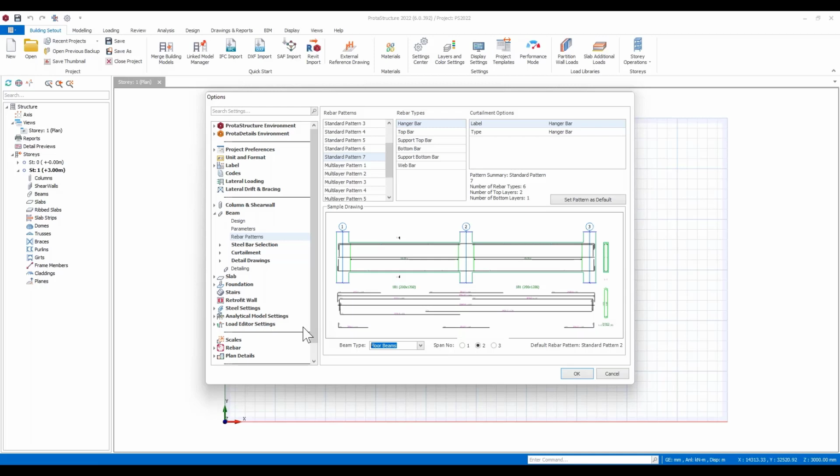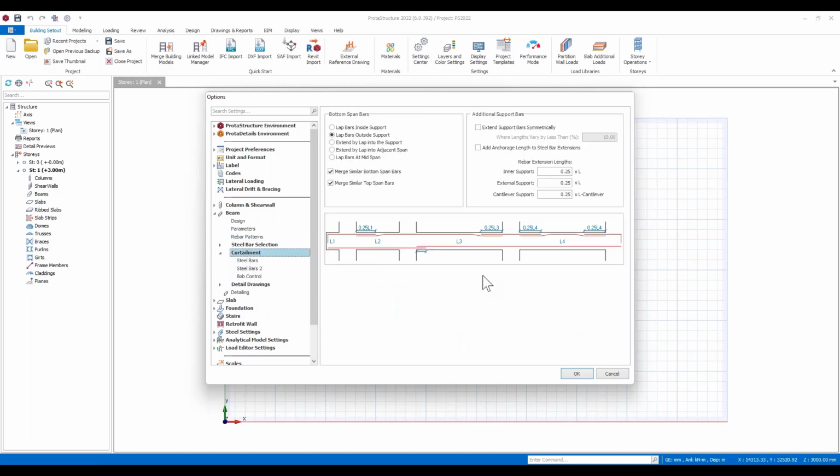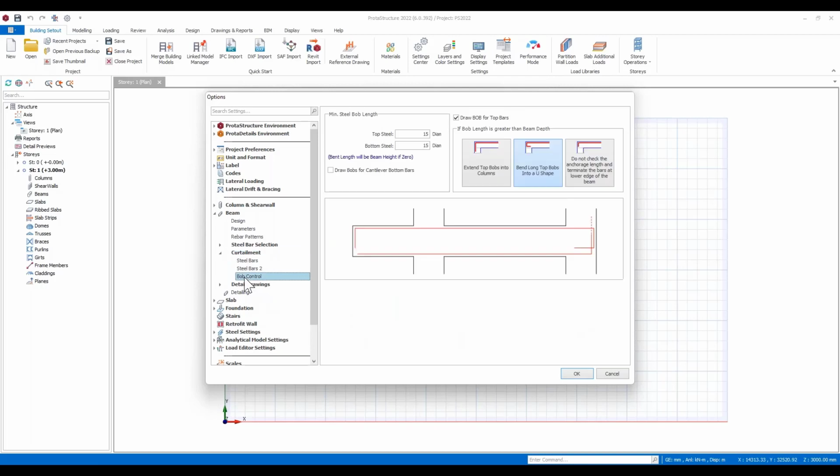But you don't need to worry. All of this is generally handled at the start. You just choose your preferred template and away you go. But if you do want to come in and make changes to your preferences here, things like the way you curtail, maybe how you like your bobs detailed out, all this type of thing is within your control, and you can make changes in here.